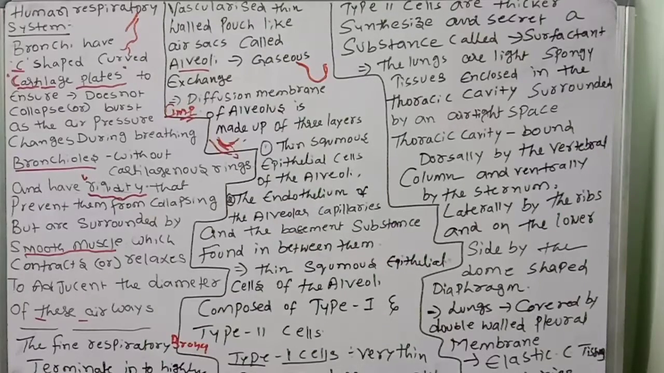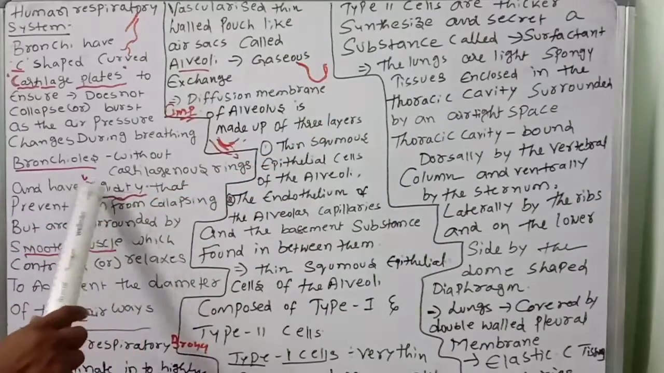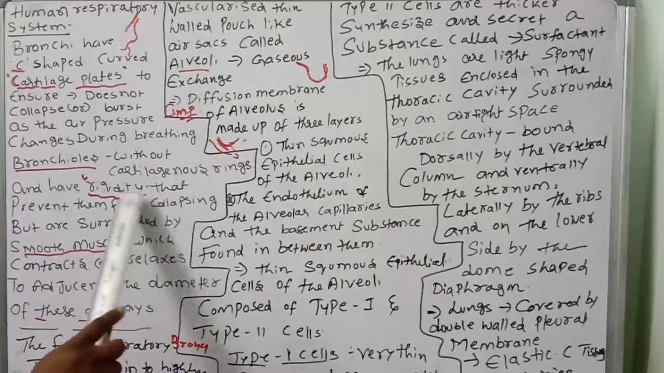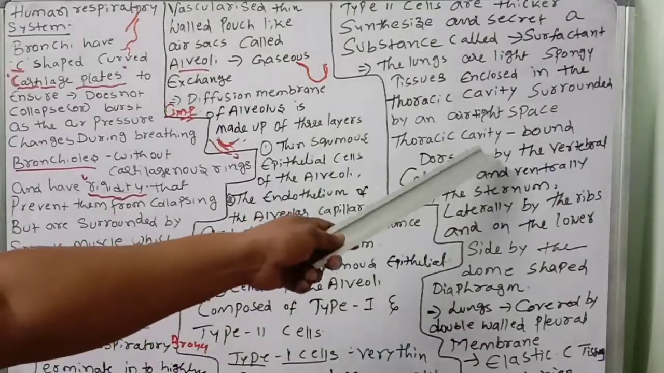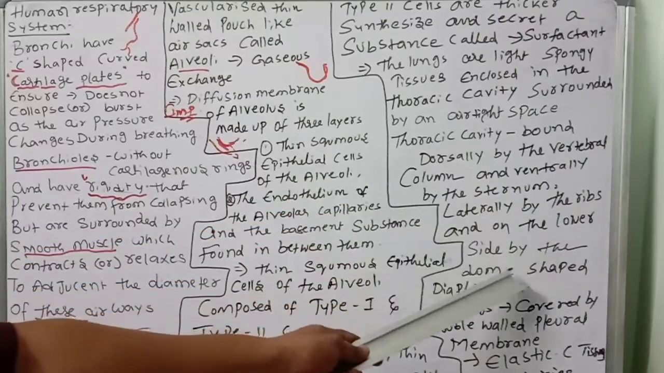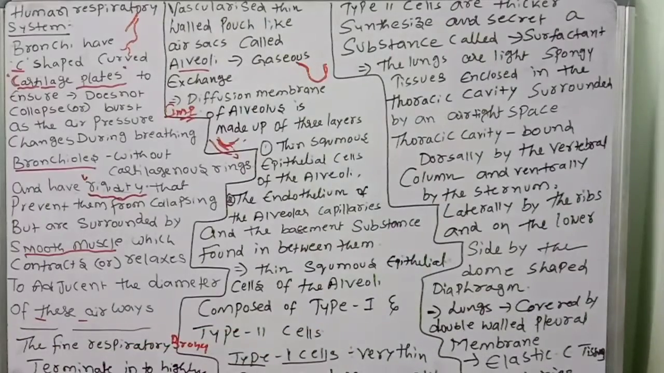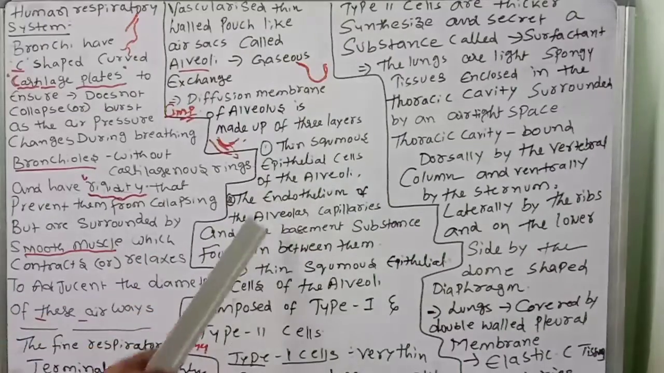So what are the points to remember? The characters of type 1 and type 2 cells, and that type 2 cells secrete the substance called surfactant. Bronchioles are protected from collapsing by rigidity. Next, the thoracic cavity: dorsally the vertebral column, ventrally the sternum, laterally the ribs, and on the lower side the dome-shaped diaphragm. And the diffusion membrane: the squamous epithelial cells of the alveoli, the endothelium of alveolar capillaries, and the basement substance in between them. They will also ask about the diffusion membrane in the alveolus.